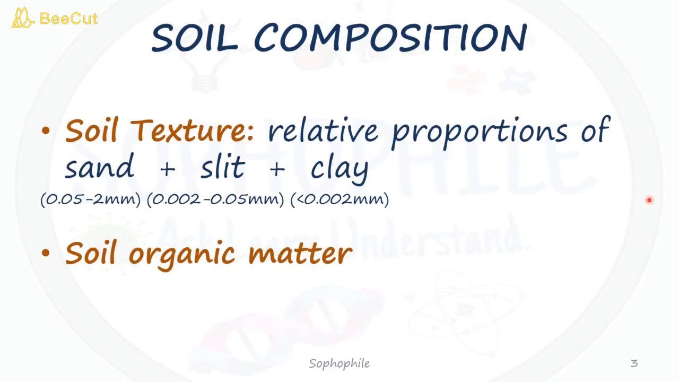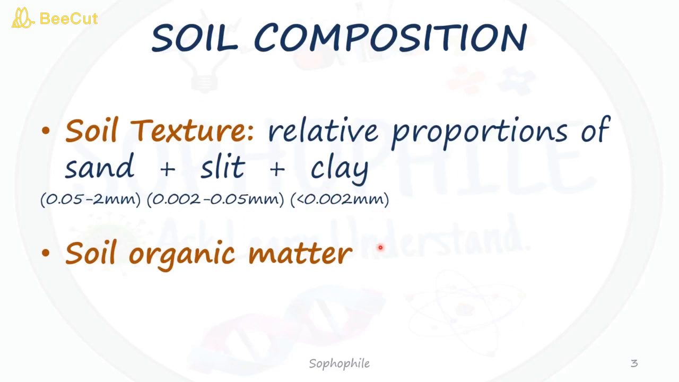Soil is composed mainly of soil texture and soil organic matter. The relative proportions of sand, silt and clay are referred to as soil texture. Sand particles are those which are 0.05 to 2 mm in size. Silt particles are those which are 0.002 to 0.05 mm in size. And clay particles are those which are less than 0.002 mm in size.